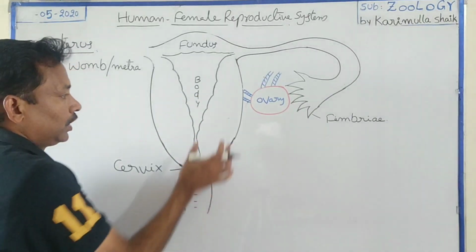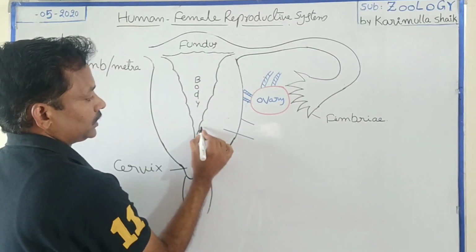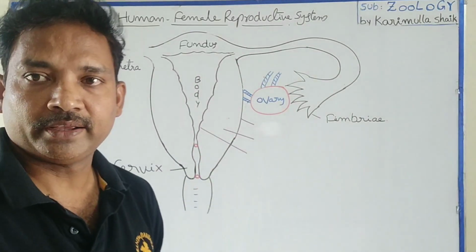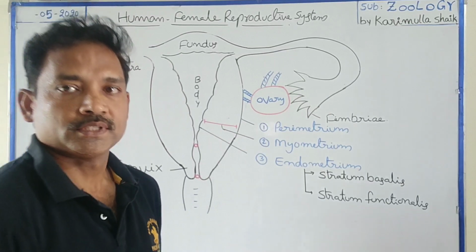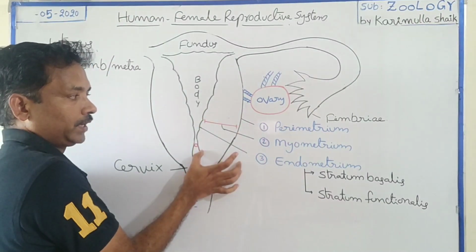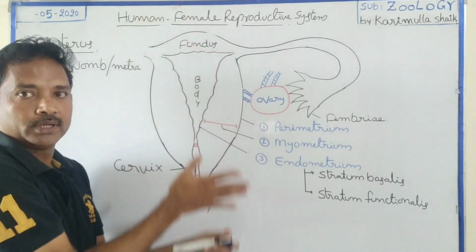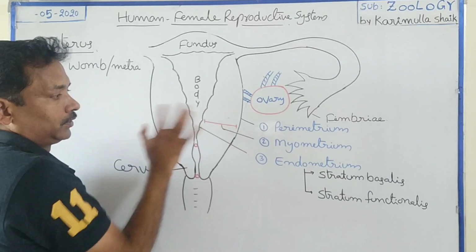Now the wall of the uterus has 3 layers. The wall of the uterus is made by 3 layers. Suppose this is a longitudinal section of the uterine region.